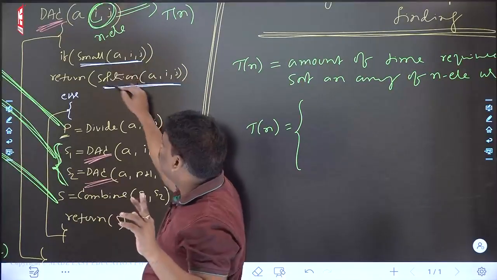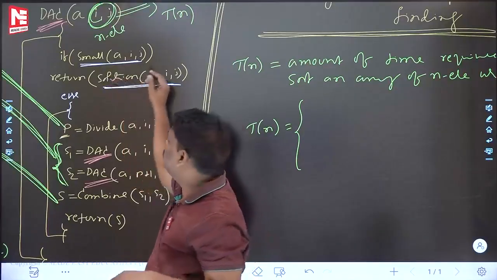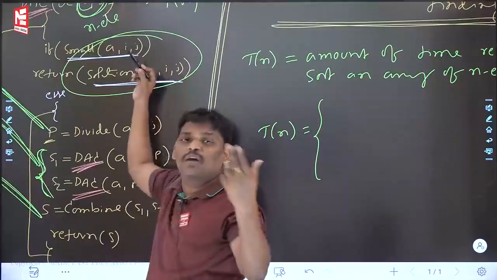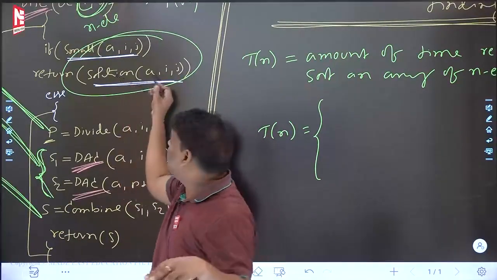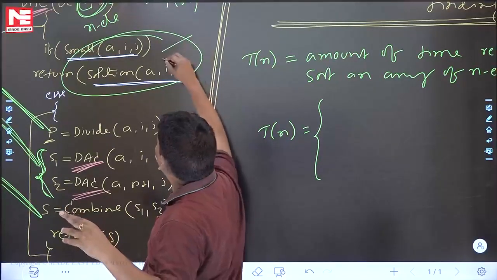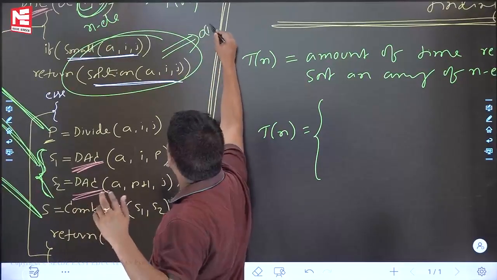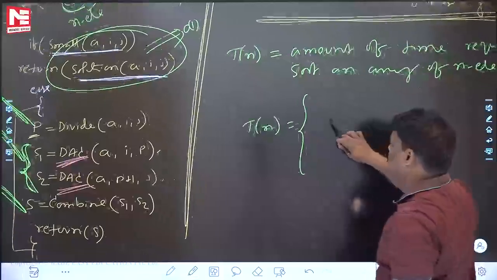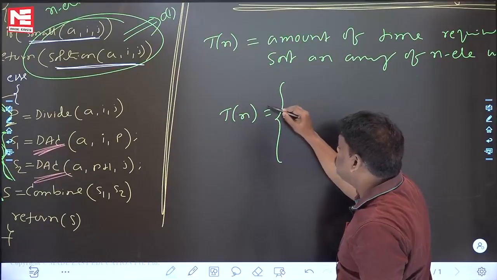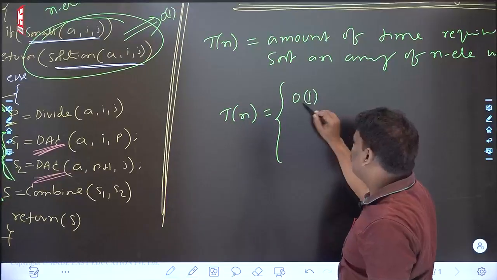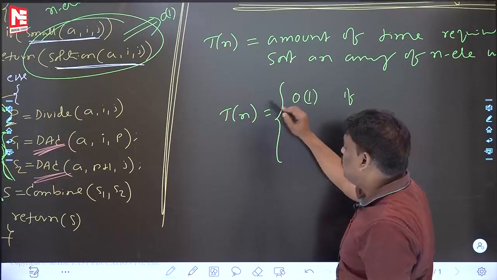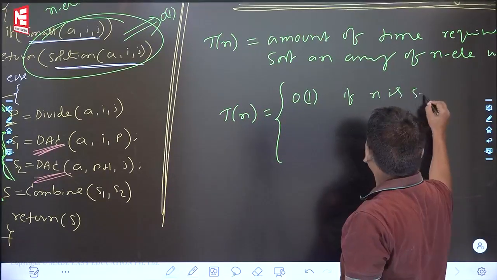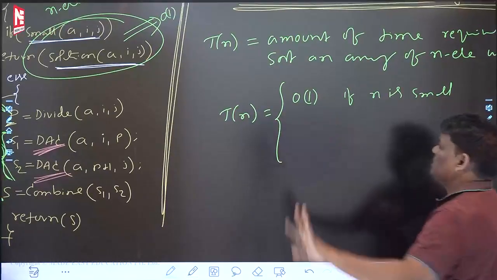Are more elements or fewer elements there in this case? If you observe, fewer elements are there. Small may contain one element, maybe two elements. With very few elements, one or two comparisons, it is constant time. So I am writing: time complexity T(n) is equal to constant, order of 1, if n is small.